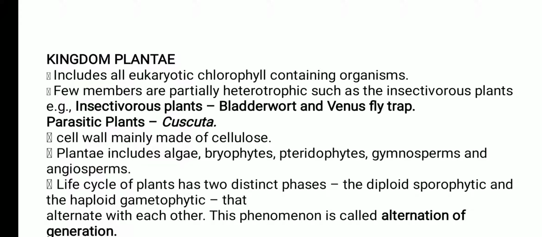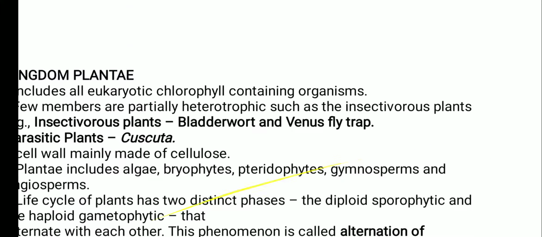Okay, so when we are talking about the algae and the bryophytes, they have a very simple organization. The body is not divided into root, stem and leaves. Primitive type. Life cycle, it has two important distinct phases, students. One is the diploid sporophytic phase, and the second is the haploid gametophytic phase, and both phases are repeated one after the other, and this condition is called the alternation of generation. For example, in the lifespan of the plants, they have the diploid sporophytic generation, then it is followed by the haploid gametophytic generation. This is called alternation of generation. Next is